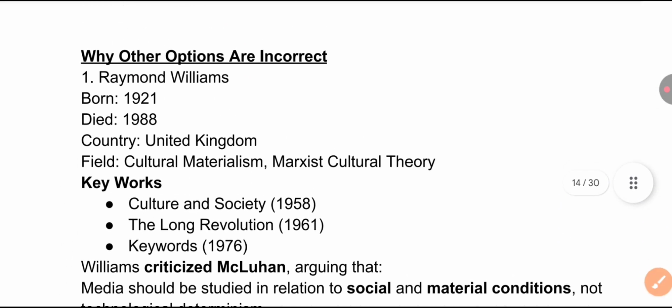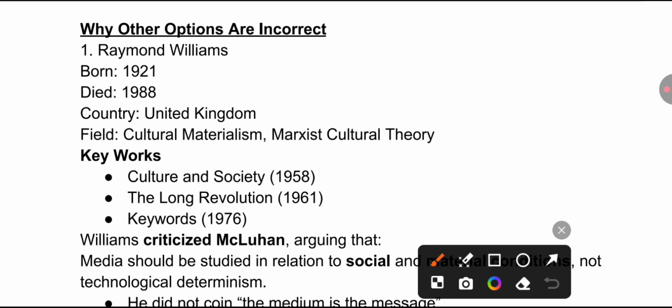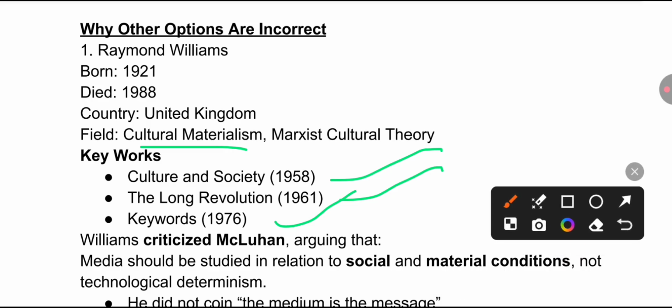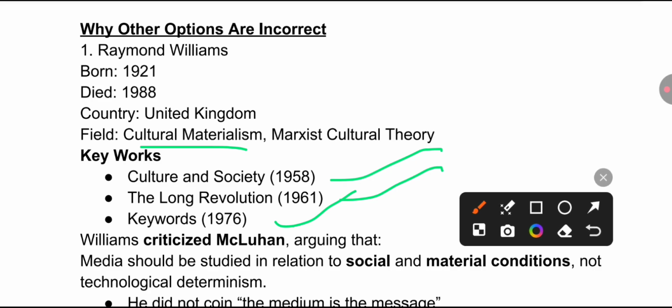Other options we know: Raymond Williams belongs to the United Kingdom, a very important cultural theorist, cultural materialism, Marxist cultural theory, and the important works he has given us: Culture and Society 1958, The Long Revolution 1961, Keywords 1976. This way you are going to memorize the work itself with the particular publication year, and each of the writers that are part of the options in this one question. That's why it took so much time and thought this way to start your preparation. But obviously, as a beginner, you must start with the very basics.